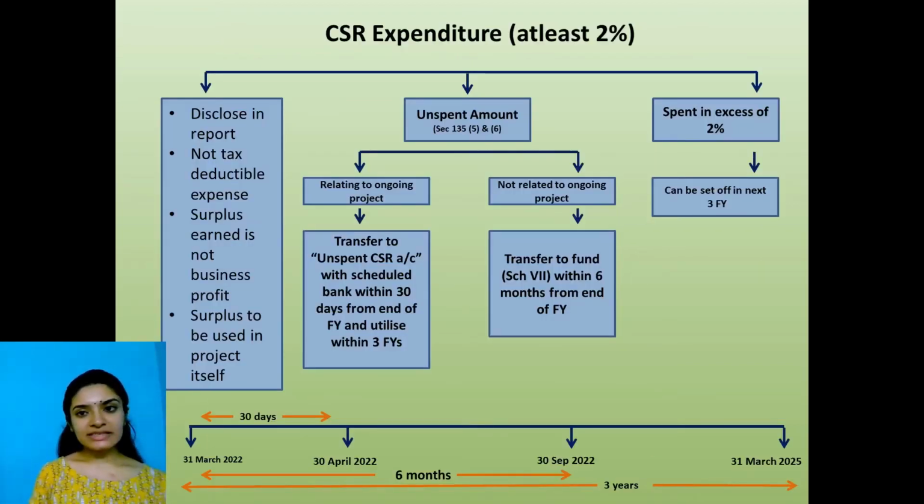Okay, so unspent amount, excess amount. What if there's a surplus? I was conducting vaccination camps. At the end of my camp, I have a lot of vaccination doses which I haven't used. I have some medical equipment also which I haven't used. I have decided to sell this back to the government or sell it back to the hospital. And through that, I got some surplus. Is this my business profit? No, because I'm not doing this in the course of my business. Then what is the surplus? What do I do with the surplus? This surplus has to be utilized in my future CSR expenditure. If it's for an ongoing project, for that ongoing project. Utilize it in your future expenditure for CSR. Okay, I hope this is clear also.